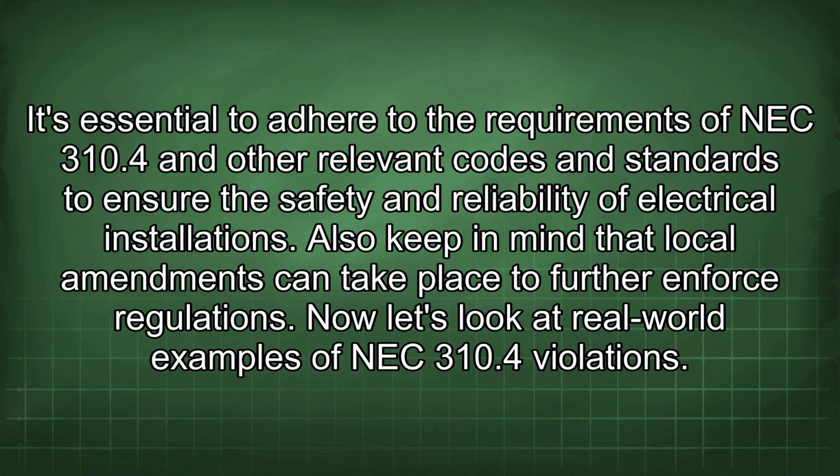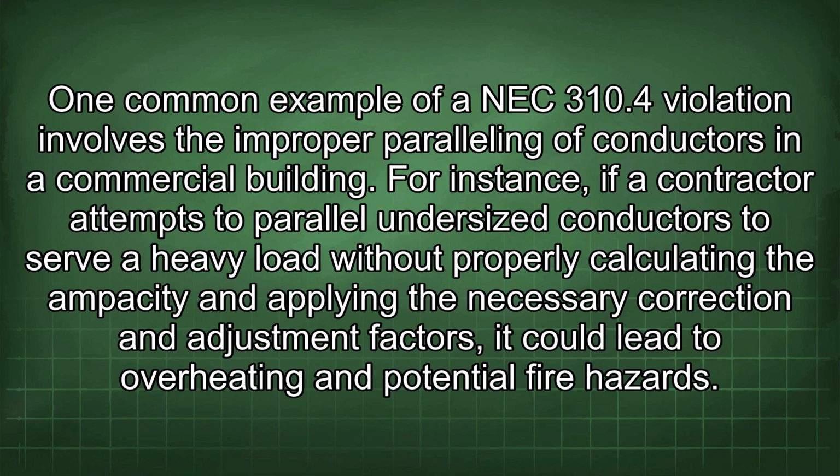Now let's look at real-world examples of NEC 310.4 violations. One common example of a NEC 310.4 violation involves the improper paralleling of conductors in a commercial building. For instance, if a contractor attempts to parallel undersized conductors to serve a heavy load without properly calculating the ampacity and applying the necessary correction and adjustment factors, it could lead to overheating and potential fire hazards.